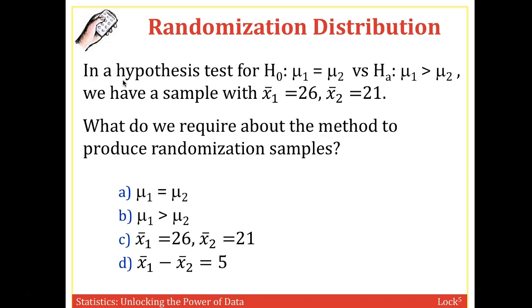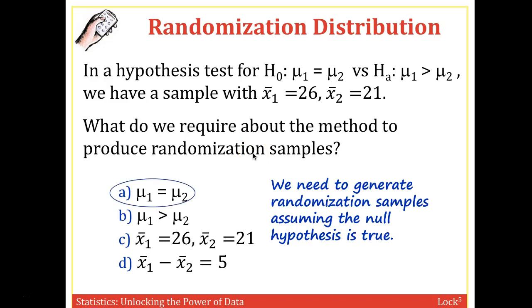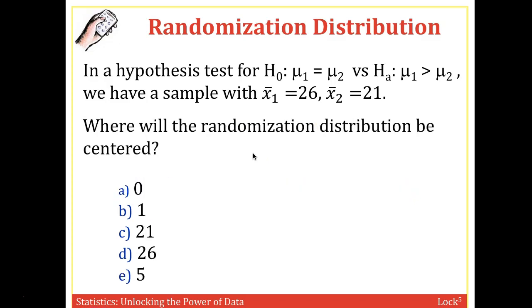All right, let's look at another example. If we have a hypothesis test, H naught, the null hypothesis is that mu1 equals mu2, and the alternative is mu1 is greater than mu2, and we have a sample with x bar 1 is 26, x bar 2 is 21. So x bar 1 goes with mu1, x bar 2 goes with mu2, but this is your sample data. What do we require about the method to produce randomization samples? Again, kind of like not required, but what do we assume is true to produce randomization samples? We assume that the null hypothesis is true. We assume that mu1 equals mu2. All right, where will the randomization distribution be centered?